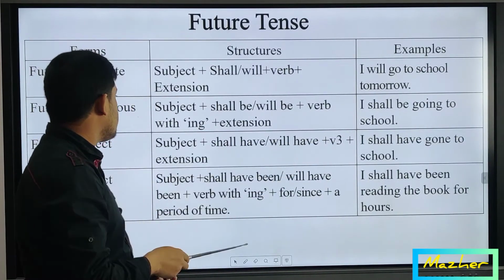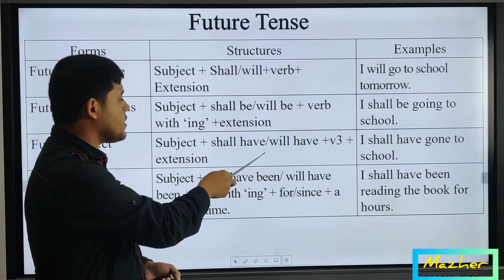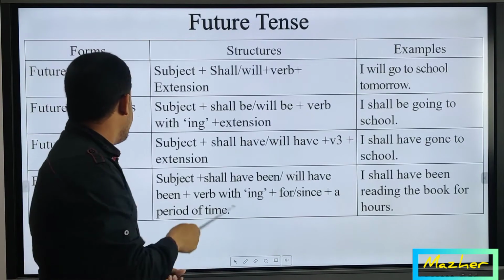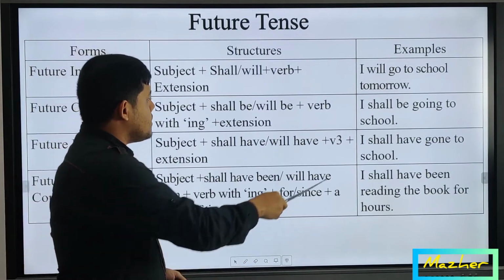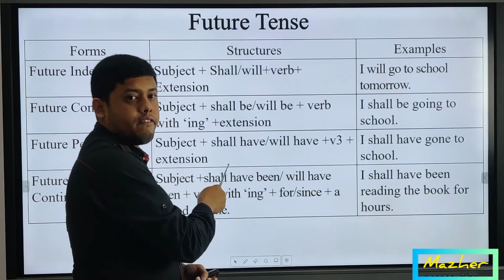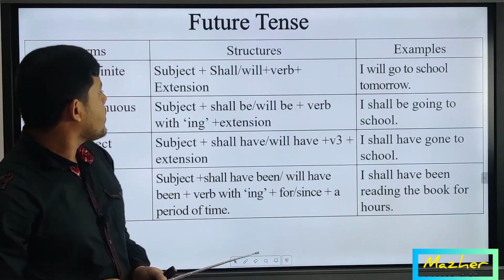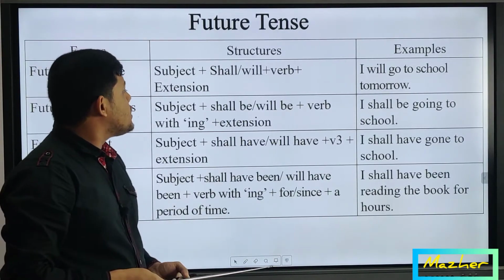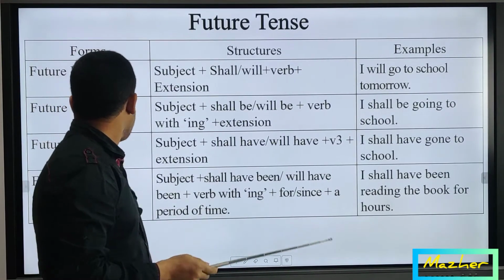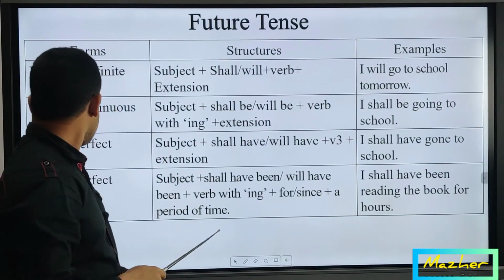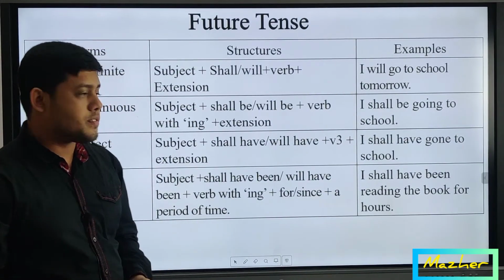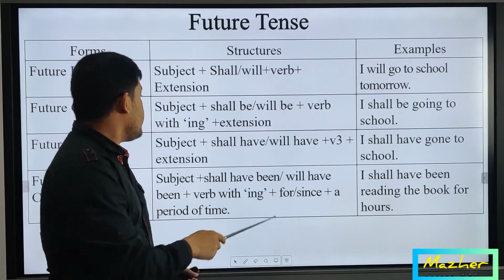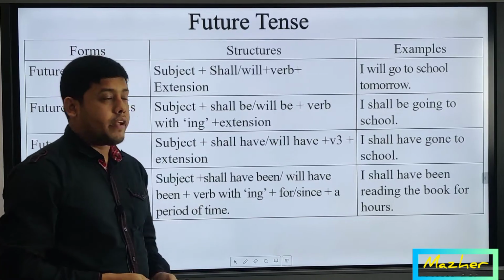And the future perfect, the structure is subject plus shall have or will have plus verb 3 or past participle form of the verb or BPP, and then extension. Let's see once again. I is the subject, shall have following the structure of future perfect, and then V3 of the main verb, gone. So I shall have gone to school. This is the example of future perfect. And the last one, future perfect continuous. Here is written the structure again, subject plus shall have been, will have been plus verb plus ing, again since or for, and a period of time.